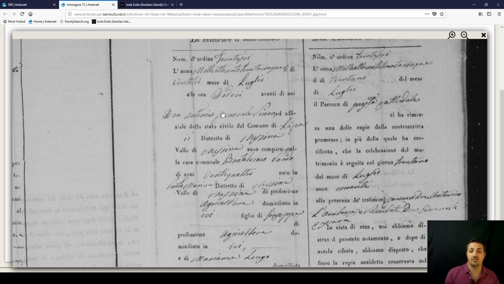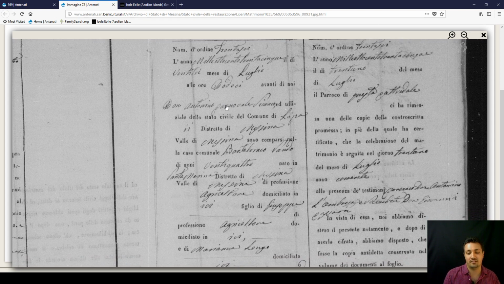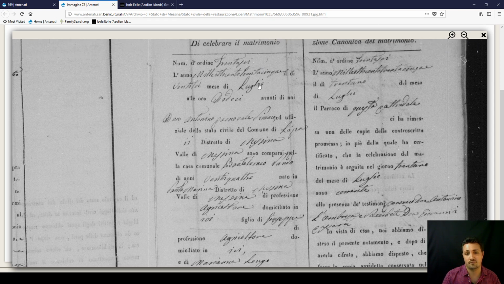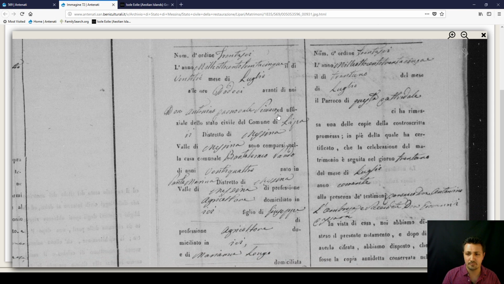It doesn't actually give you the church marriage date. So I've kept it all civil, and then made a little note that the religious date was this. So here they could say on the 23rd of July they were married civilly, but then on the 31st of July they got married in the cathedral there, San Bartolomeo.